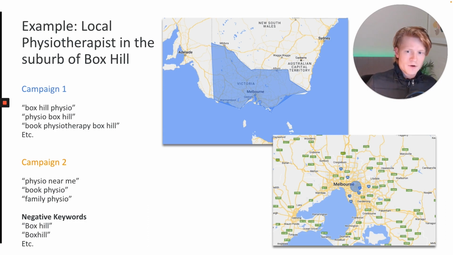Now, in my experience, the cost per click in campaign 1 is going to be far cheaper than campaign 2. It almost acts like a brand campaign. It's super relevant, particularly if your brand name has something like Box Hill Physio in it, for example, which a lot of local service-based businesses do have. So campaign 1 is going to be much cheaper than campaign 2, but I recommend, if you want to be really covering all your bases, to do both.